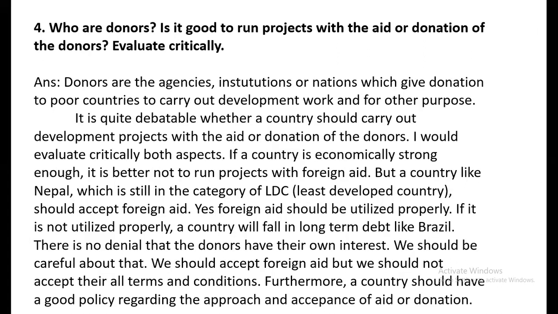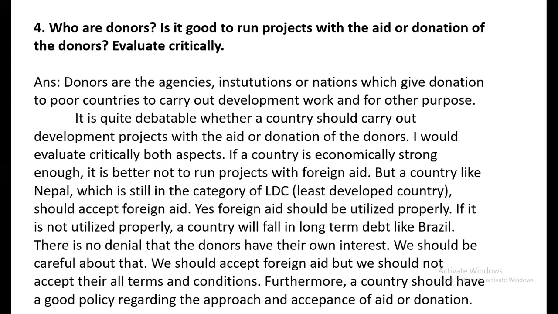Moving to question number 4. Who are donors? Is it good to run projects with the aid or donation of the donors? Evaluate critically. So there are some parts in this question. You have to read the question properly because marks have been divided according to the parts of the question, and marks are awarded in the exam accordingly.